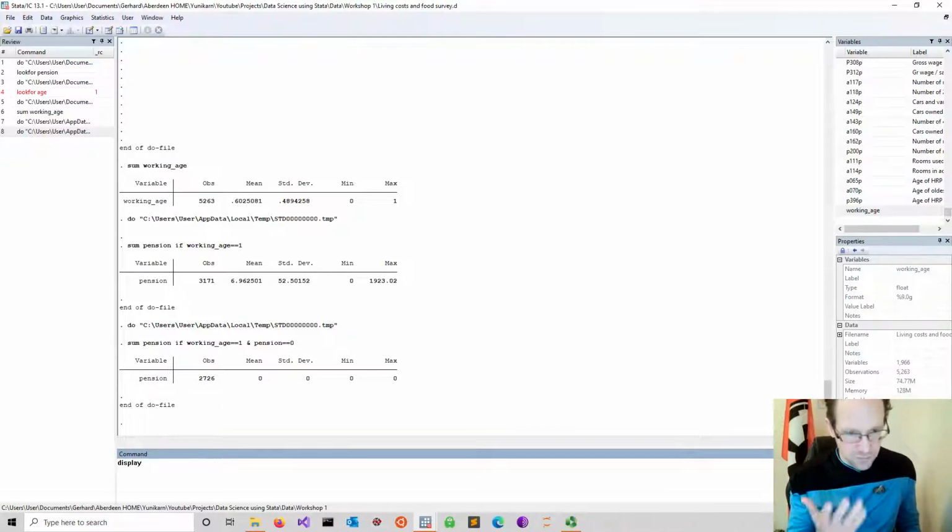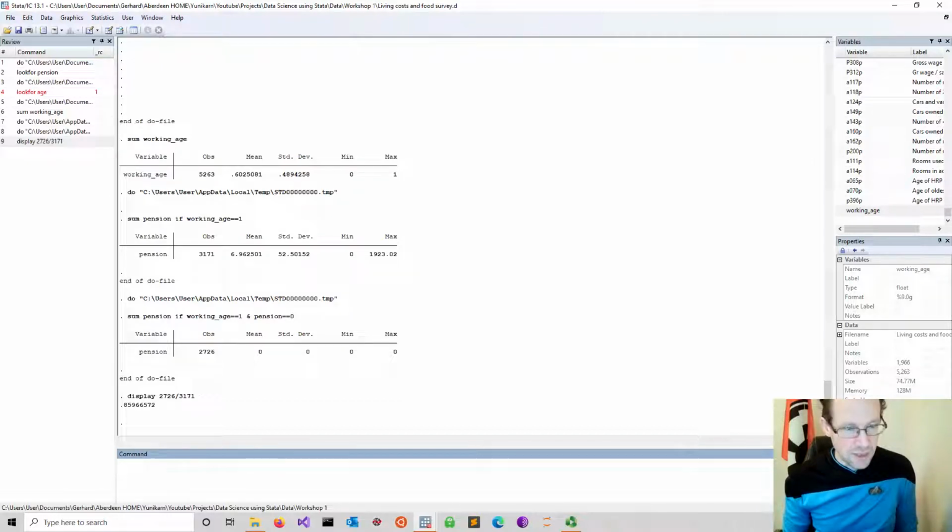This is basically like a calculator, and you look at these cases divided by the cases where you have information. And it means that about 86% of the known cases don't have any personal pension. So households that are of working age, based on the definition of nobody above the age of 60 being a member of a household, out of this group, 86% have no personal pension. Of course, we have also lots of people where we don't know anything. We have to also stress that.